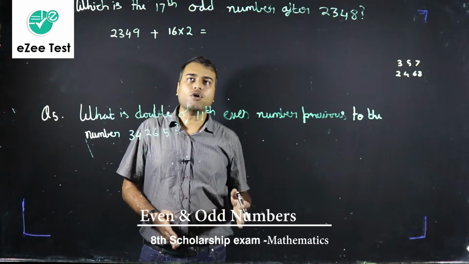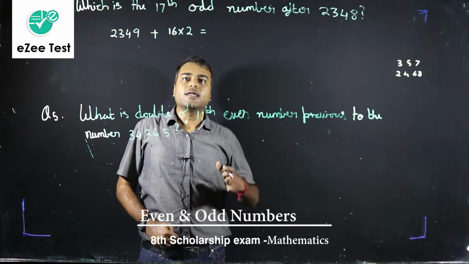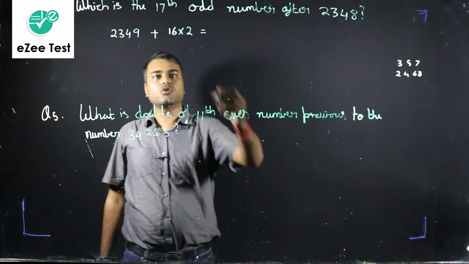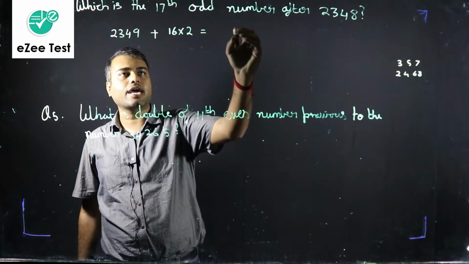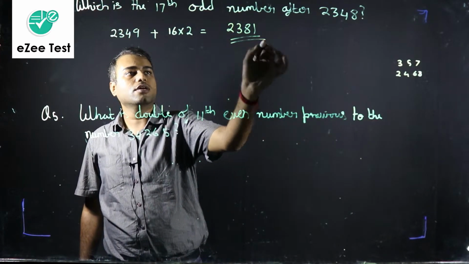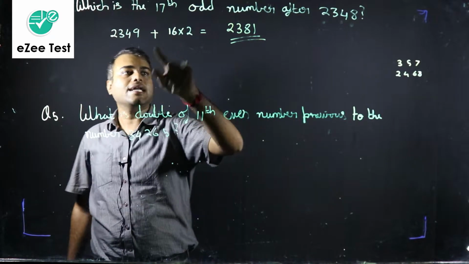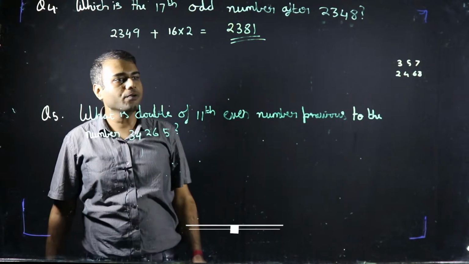Because if we are finding the 16th odd number after 2349, the gap we are creating will be 16 times 2, that is 32, plus 2349. So the answer is 2381. So this is the 17th odd number after 2348 and the 16th odd number after 2349. I hope you got it.